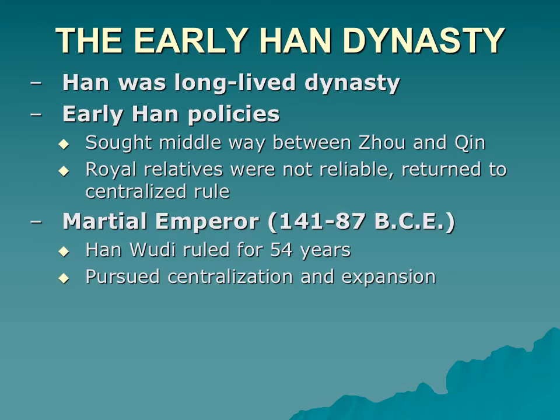Oh well, sorry. So Han Wudi is called the Martial Emperor, one of the most important from the Han Dynasty. Obviously, they named the dynasty after him. And he continued centralization and expansion.